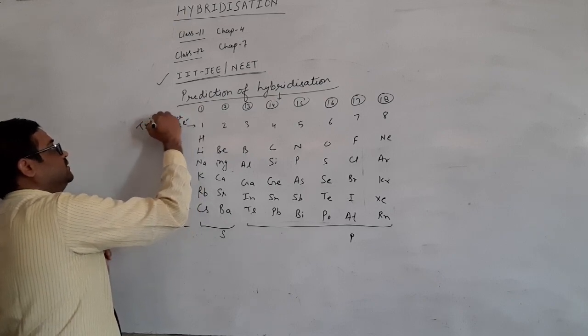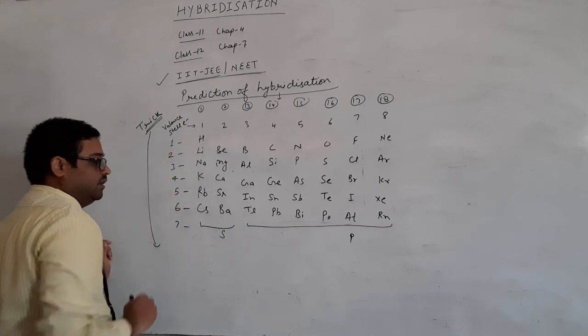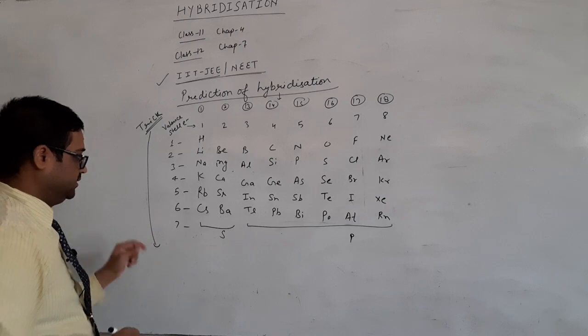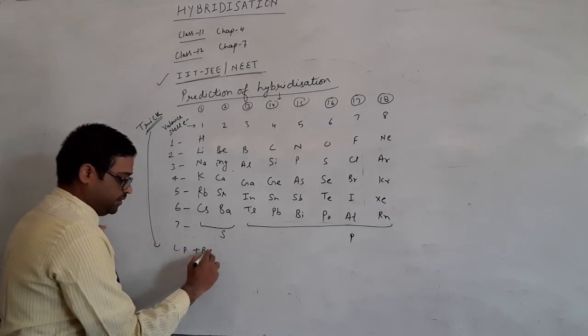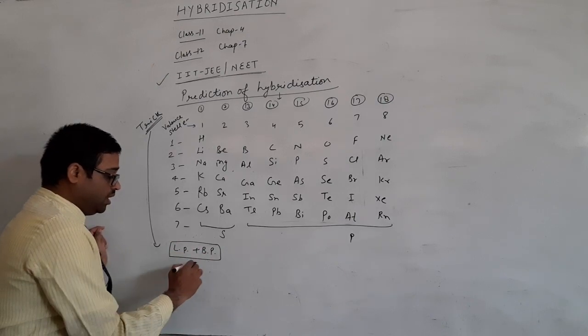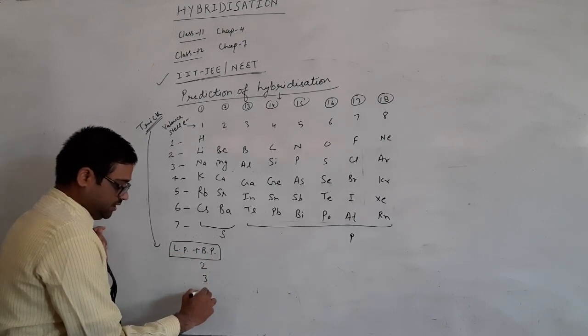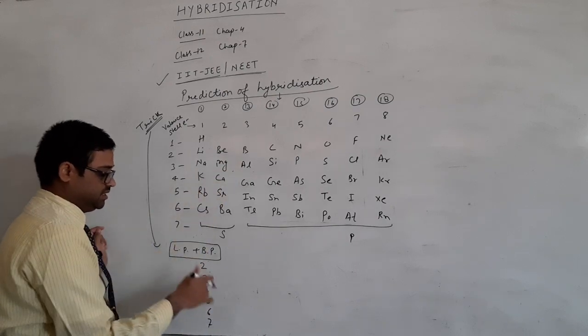This is a trick. Okay, by this trick I will explain one more thing, that is you have to calculate lone pair plus bond pair. Okay, lone pair plus bond pair. If the total is 2, 3, 4, 5, 6, 7, then you can apply this trick.